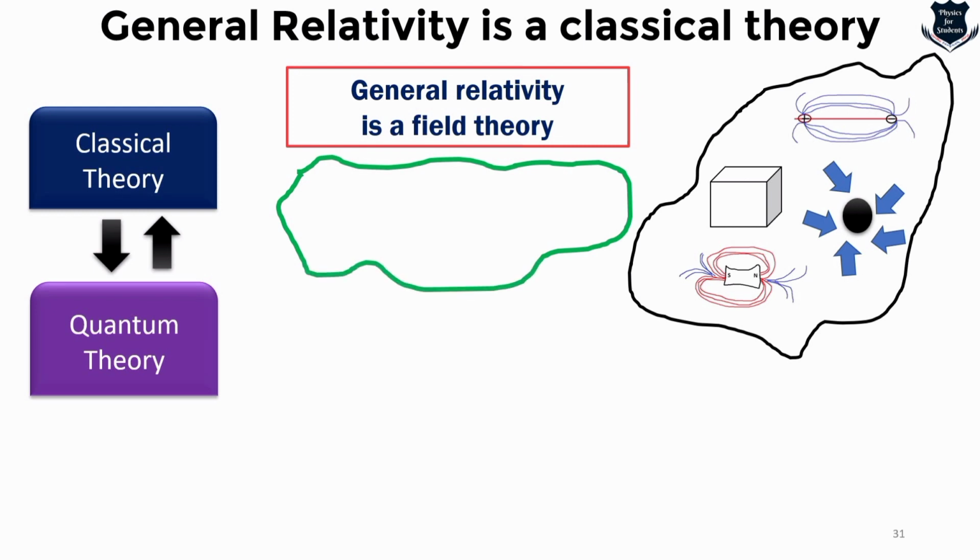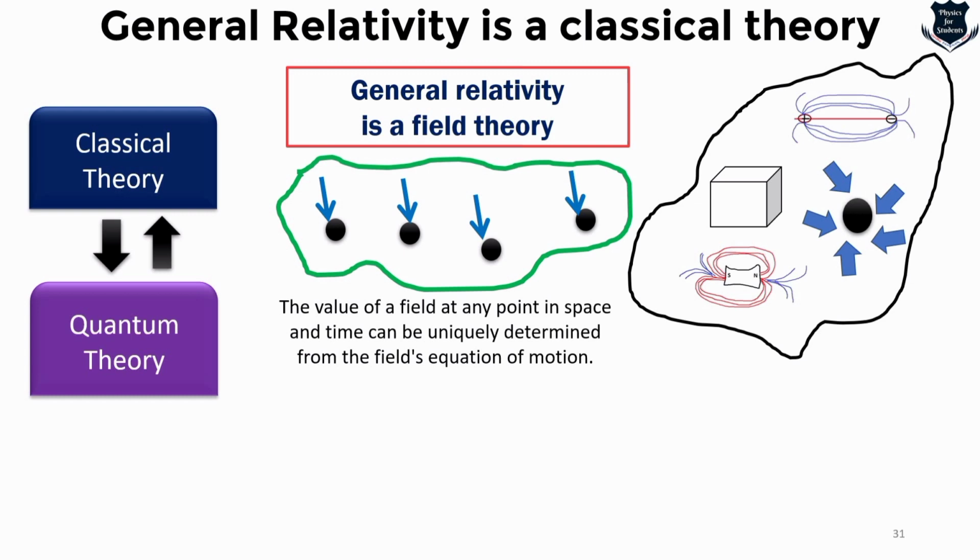If I take all those things, field theories are those that describe how physical quantities behave, and each of these is pointed, that means deterministic, because the value of the field at each point, those black balls in space and time, can be uniquely determined from the field's equation of motion. So on the right-hand side you see a generic field which consists of magnetic charge, electric charge, stress tensor, gravitational pull, etc. And this is deterministic because the value of the field at any point in space and time can be determined by the equations of motion.